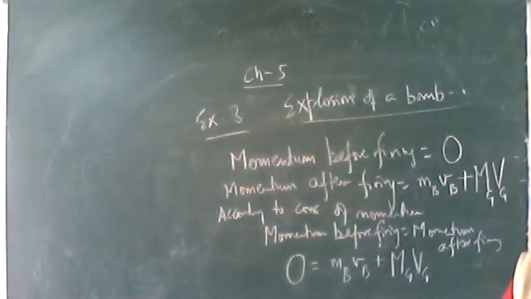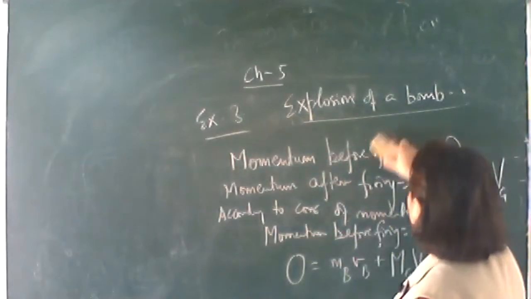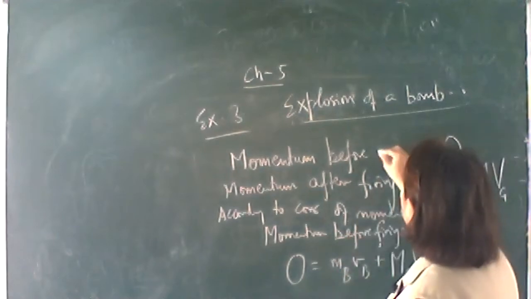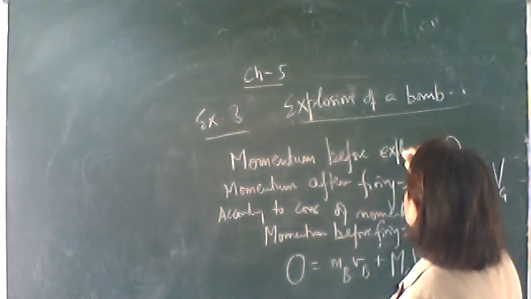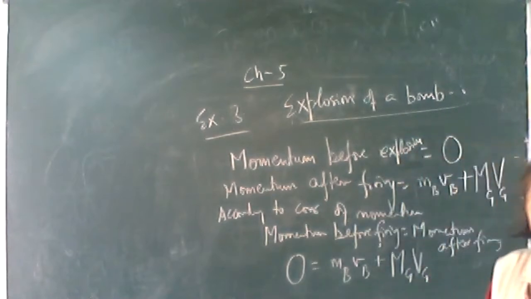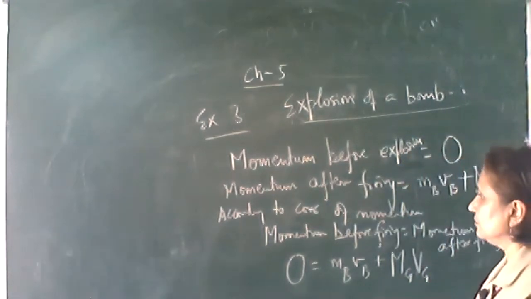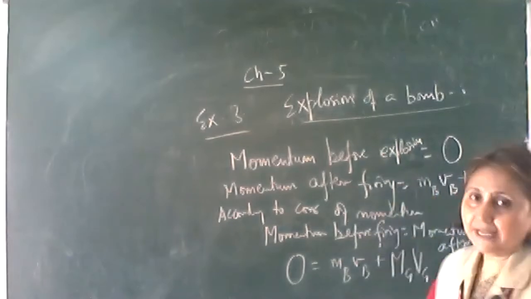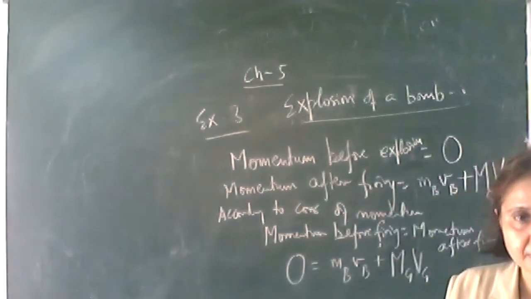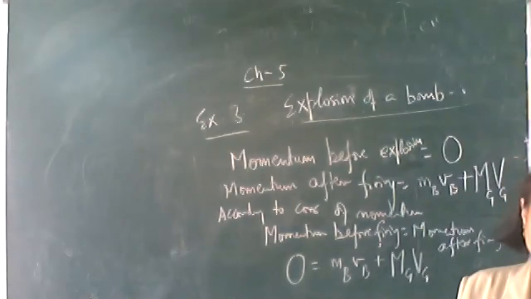Okay, before explosion, what is the momentum? It is at rest. So before explosion, the momentum is 0. The momentum of the bomb before explosion is 0. Now let after explosion, it breaks up into a number of fragments. That is, it breaks up into a number of pieces.